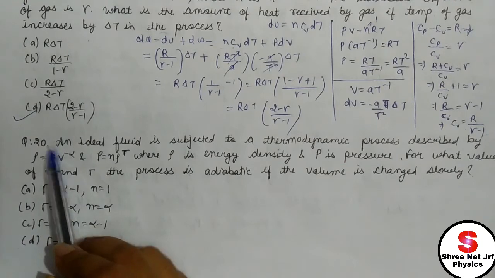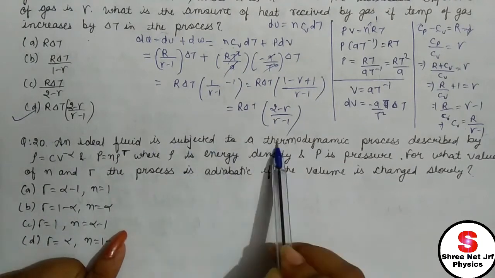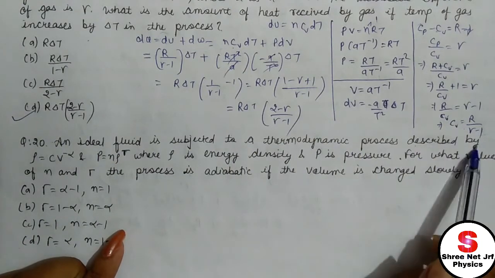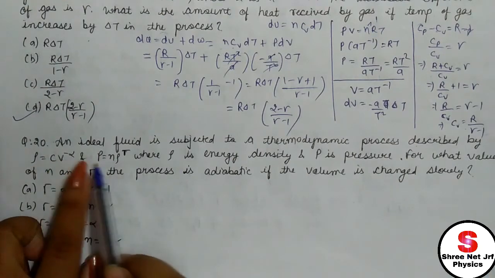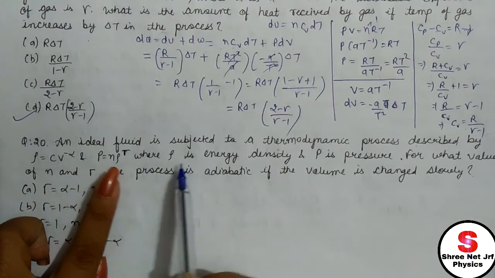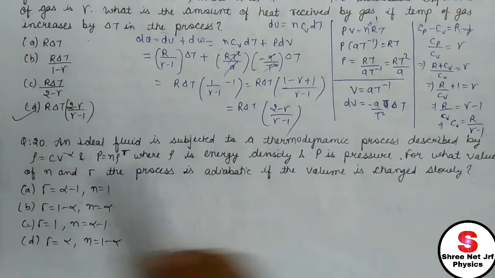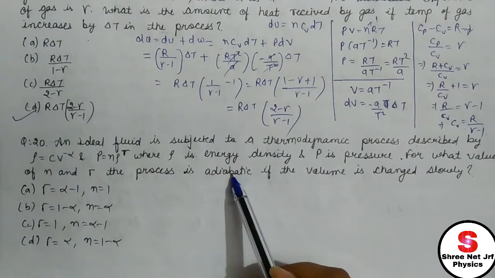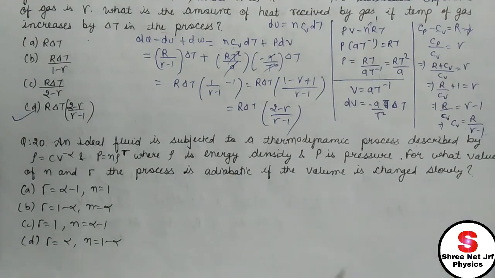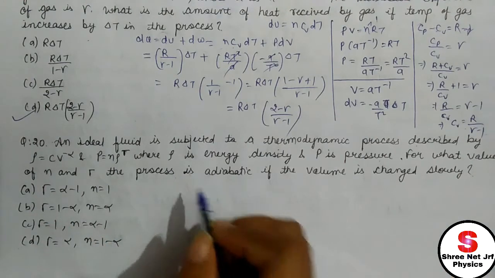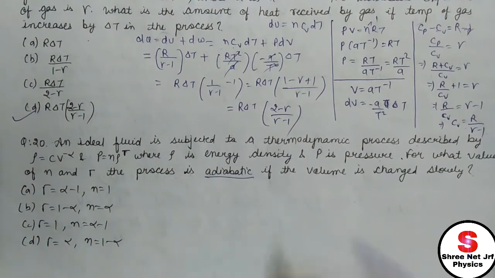Question number 20 is saying that an ideal fluid is subjected to a thermodynamic process described by rho equals this and P equals this. Rho is energy density and P is pressure. For what values of n and gamma is the process adiabatic if the volume is changed slowly? When will the process be adiabatic? We need to find this.